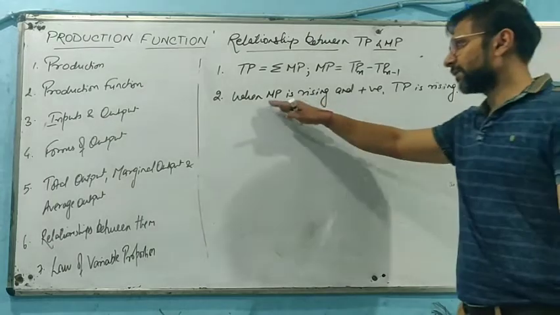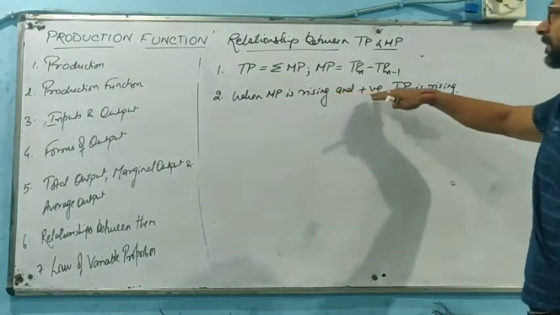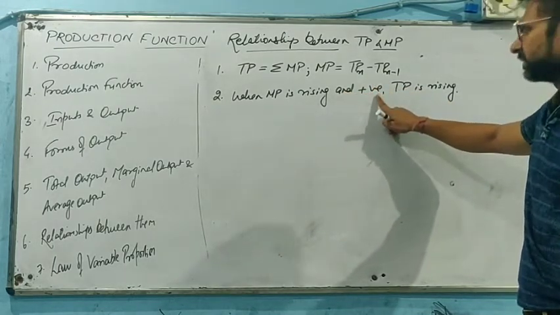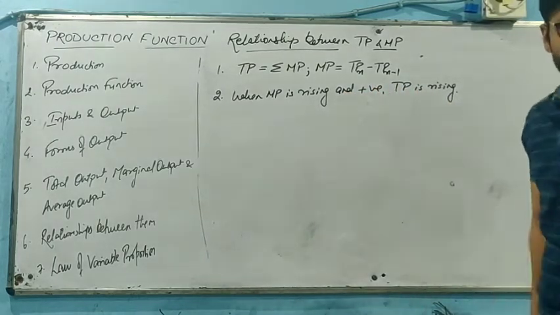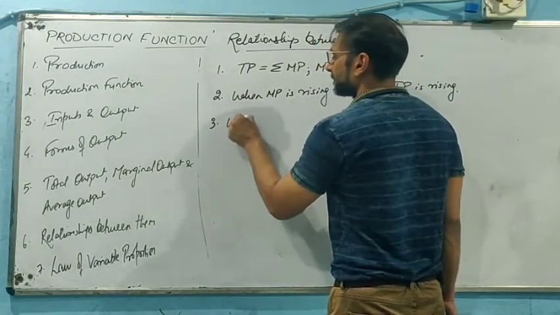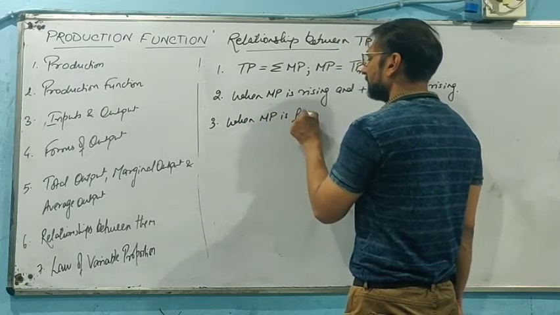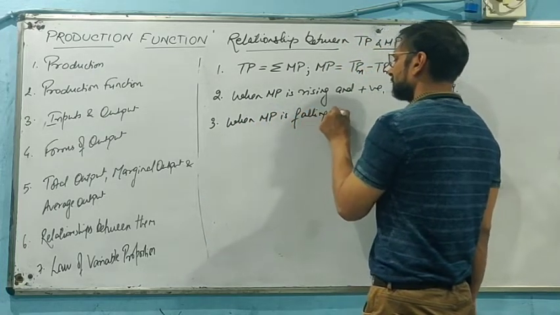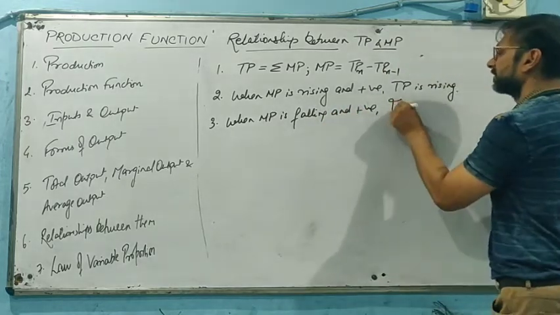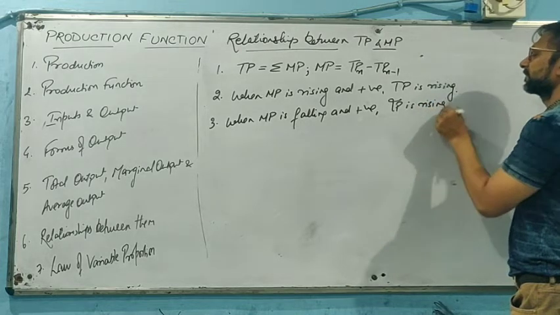So when marginal product is rising and positive, TP will be rising. Third relationship will be when marginal product is falling and remains positive, TP will be still rising.